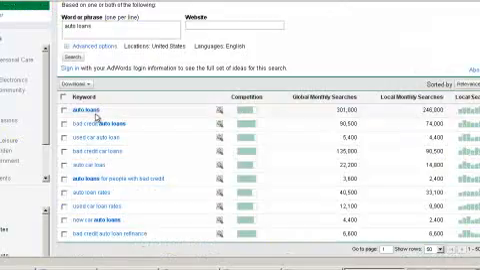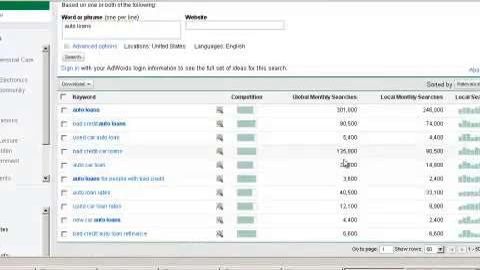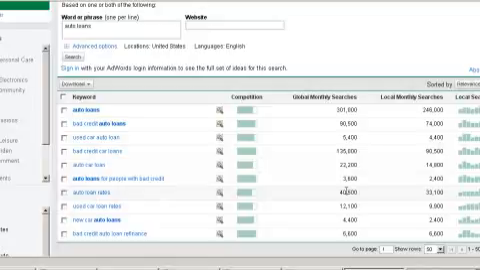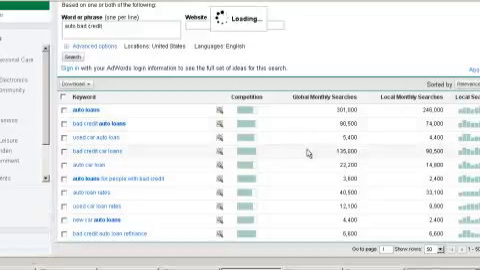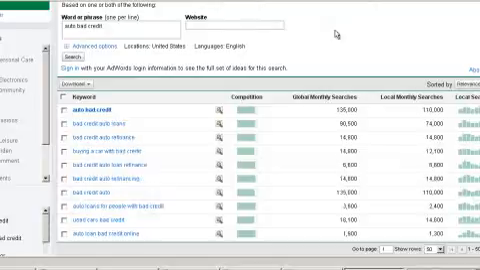So we're going to go down here. Now we can look through these, and if you look over here, you can see 90,000, 40,000 here. This wouldn't be too bad of one. But the one that we found in looking through all these different words was auto bad credit. We're going to type that in and do a search on that. As you see here with auto bad credit, we have about 135,000 searches on a monthly basis.